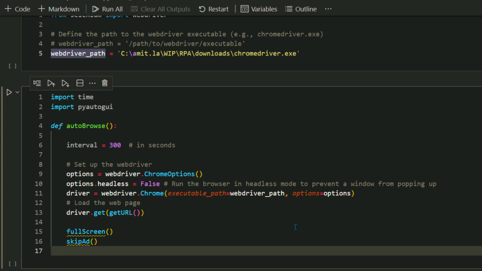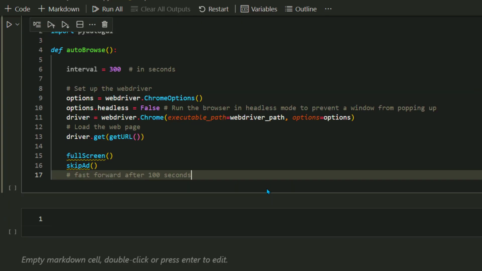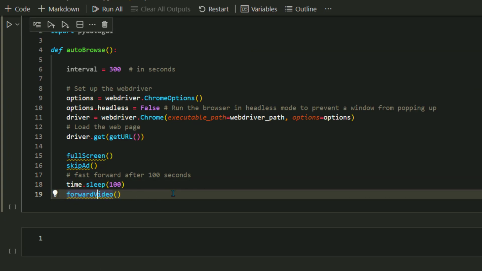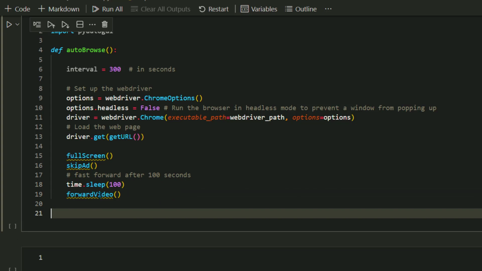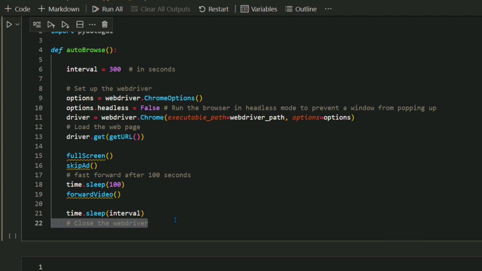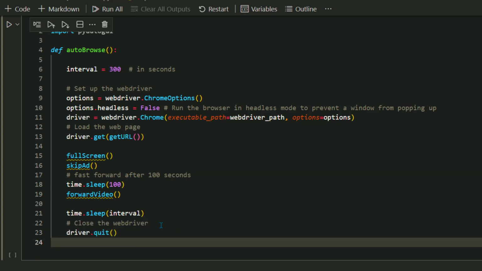You want to skip the ad, so there's a skip ad function, and I'll define those functions in a minute. So time.sleep, and then you want to forward video. You can have similar functions which let you control your mouse movement here. Okay, so basically I've defined an interval, I set up the options, and I call the driver so that it opens a Chrome window or a Firefox window, and then we just close the driver here, driver.quit.